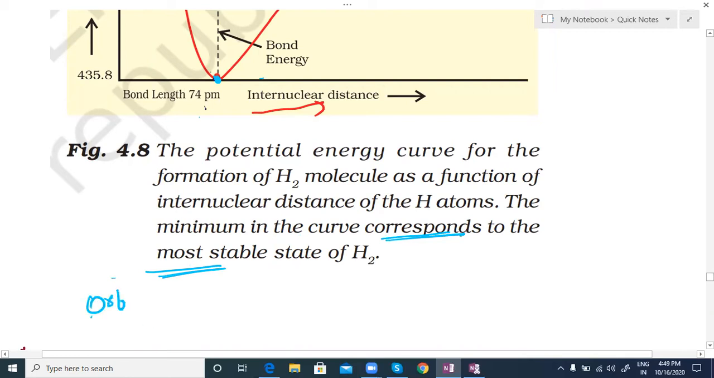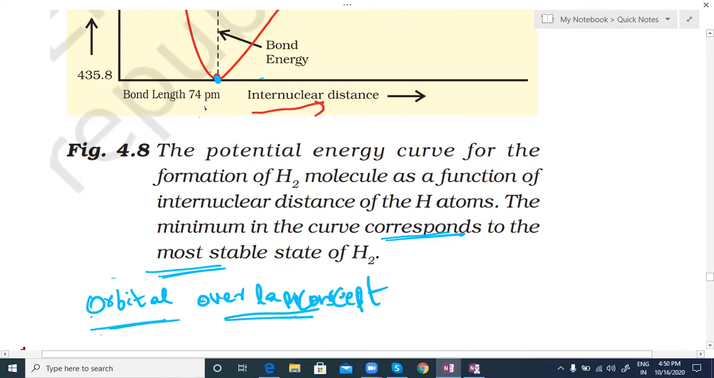Next one, orbital overlap concept. This theory was developed by Pauling and other scientists also. Based on the hydrogen molecule study, he got the idea and conclusion of the overlapping concept of orbitals.